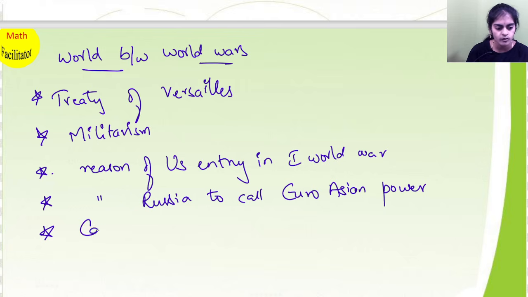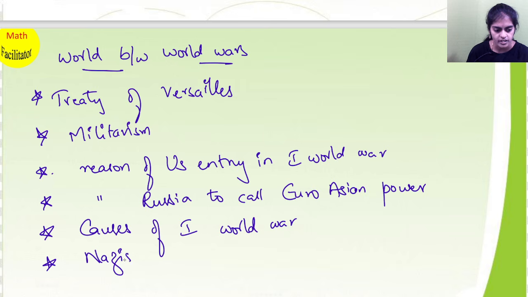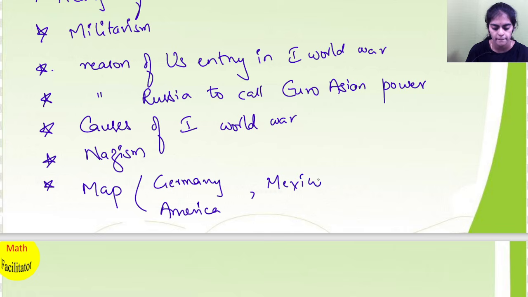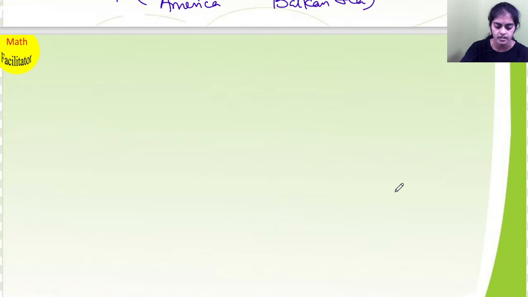Then you will learn the causes of the First World War, and you will learn about Nazism, what led to Nazism and what its effects are. You will also learn the map. In the map you will learn to locate the world countries like Germany, America, all the First World countries, here Mexico, Balkan Sea. So you'll have to learn the location of these. You will find them in your textbook.